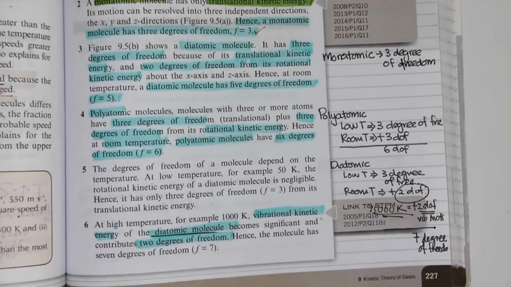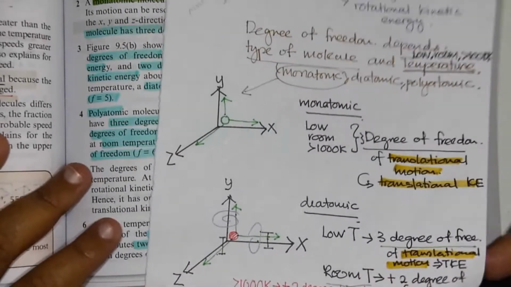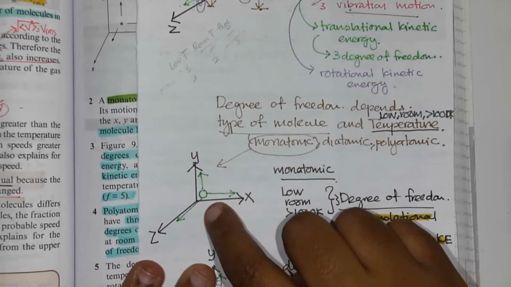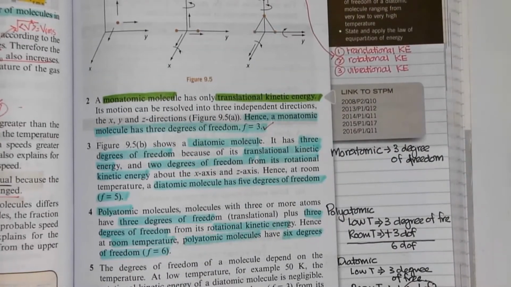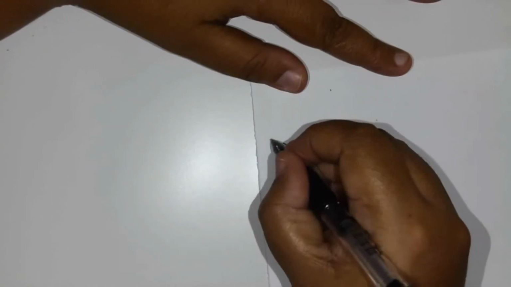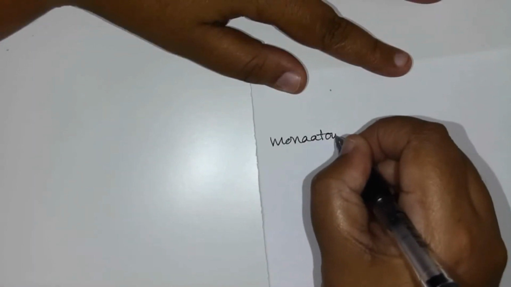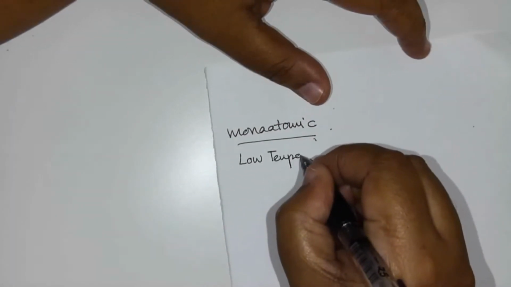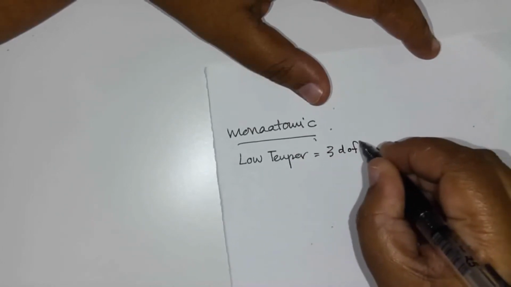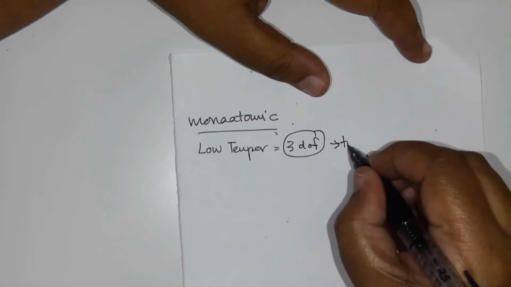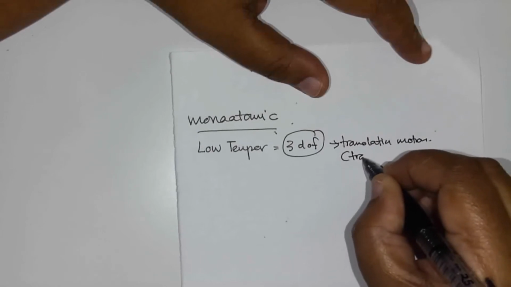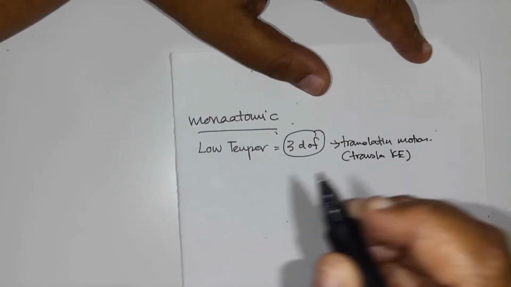Alright, so that is about degrees of freedom. I've already explained here. Mono, low temperature: 3 degrees of freedom of translation kinetic energy. So let me just make a summary of degrees of freedom here. Mono, low temperature, 3 degrees of freedom, where these 3 degrees of freedom are translation motion, where translation kinetic energy is acquired.